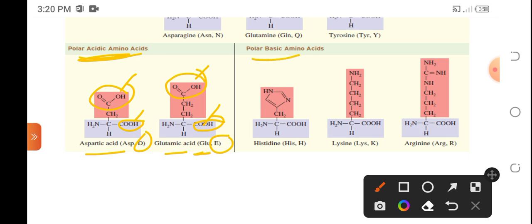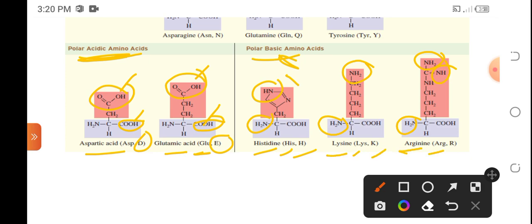Okay, now for polar basic, the side chain will have another amino group, aside from the amino group that is attached to the alpha carbon atom. So that is the reason why it possesses basic property. And this includes histidine, HIS or H, lysine, LYS or K, and arginine, ARG or R. Okay, so these are the names of the amino acids together with their three-letter code and one-letter code.